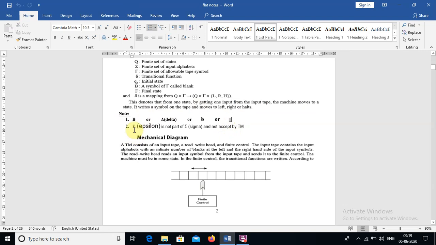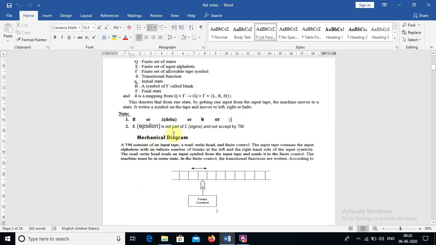The next issue is epsilon. If you take any language, there may be a chance that epsilon is also part of the language, right? But in the Turing machine, we have a constraint that epsilon is not actually a part of the input symbols. That means it cannot be accessed by the Turing machine. So remember this always. This is the formal definition of the Turing machine with the 7 tuples.